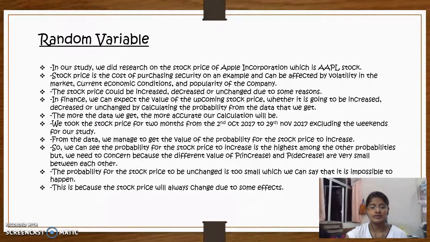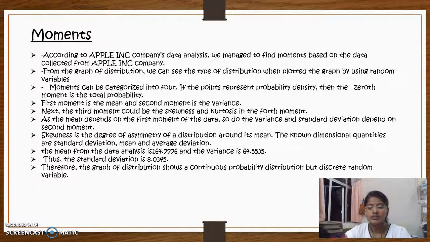So we took the stock price over 2 months, from 2nd October 2017 to 19th November 2017, excluding the weekends, for the study. From the data, we managed to get the probability for the stock price to increase. We can see the probability for the stock price to increase is the highest among the other probabilities, but we need to be careful, because the difference between the probabilities of increase and decrease is very small. The probability for the stock price to be unchanged is so small that we can say it is almost impossible to happen. This is because the stock price will always change due to some effects.